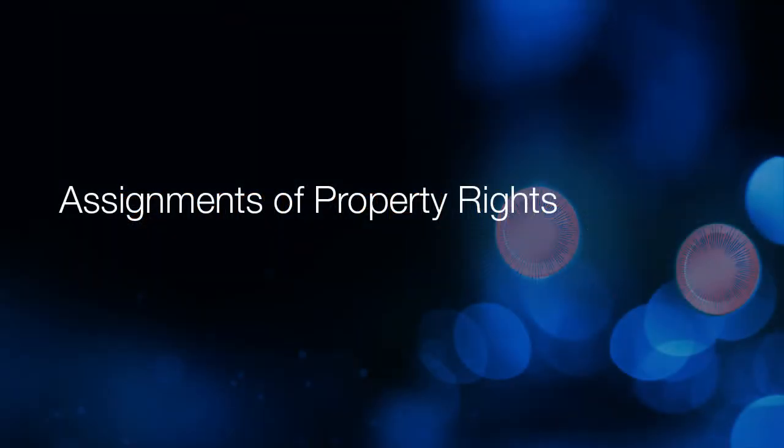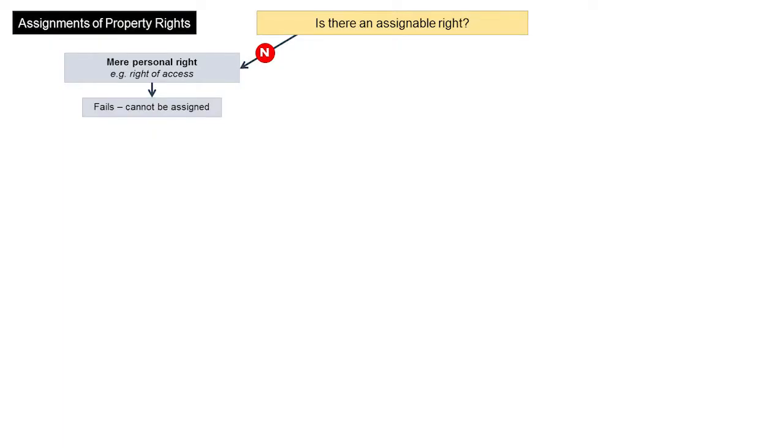This video will take you step by step through a flowchart on the topic of assignment of property rights. It is designed to assist your understanding of the rules for the transfer of property at law and in equity. It is also relevant to the constitution of trusts, as the question of constitution is answered by reference to the same property transfer rules. The first issue to consider is whether the thing sought to be transferred is property.